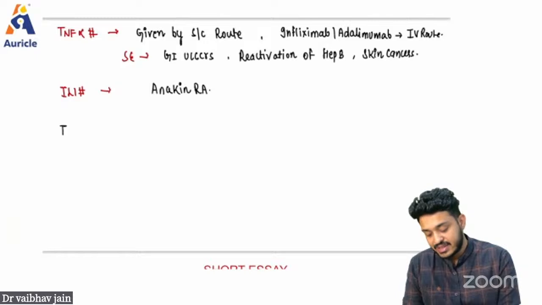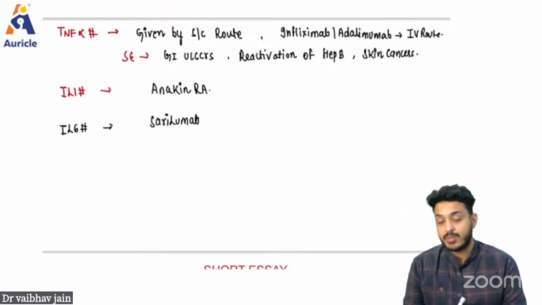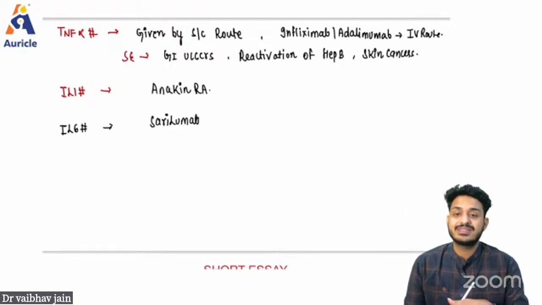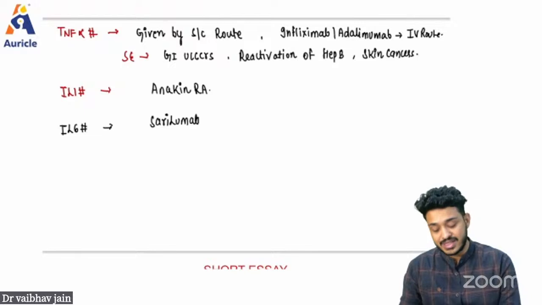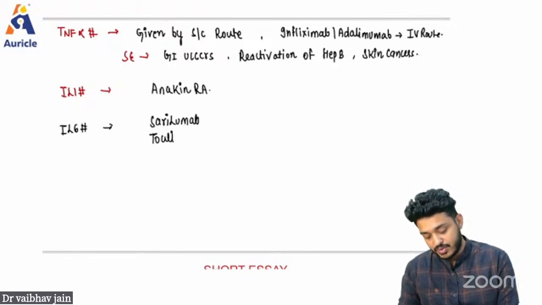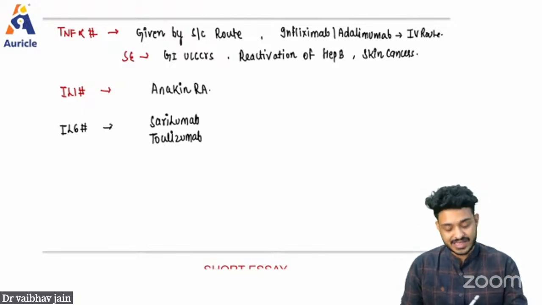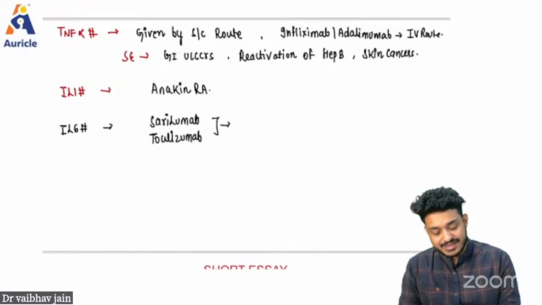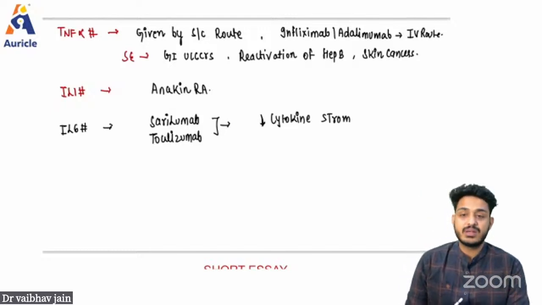The next drug we have is an interleukin 6 inhibitor. You can remember 6 for Sari, so that is going to be sarilumab. And one more very important drug that you have utilized in the cases of COVID-19 is tocilizumab. Tocilizumab is a drug that we have used in COVID-19 to prevent the cytokine storm. What is it doing? It is decreasing the risk of cytokine storm.